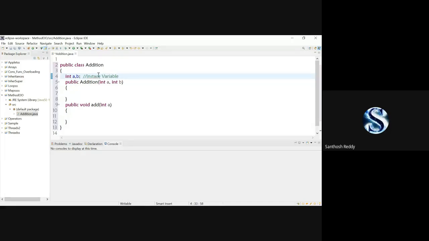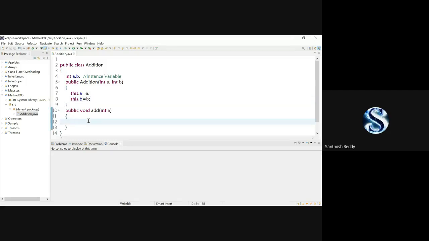Using which keyword? Using the this keyword, I am going to differentiate between the instance variables and the local variables. This dot A is equal to A. This dot B equal to B. Done. Save the code. That's it.